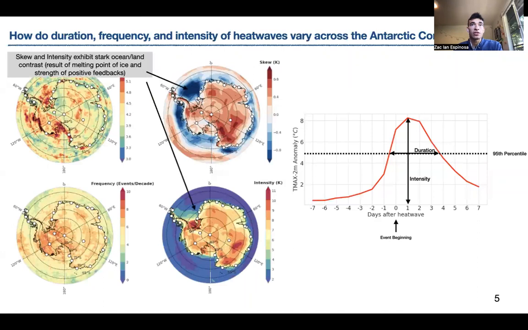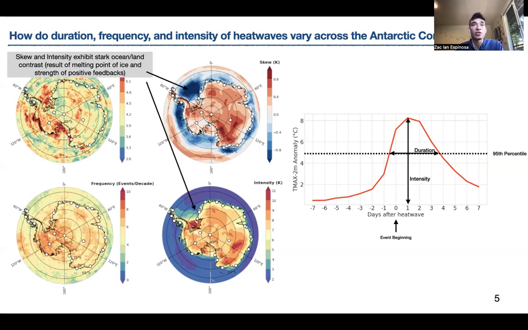We also noticed that the skew and intensity exhibit a really interesting ocean and land contrast, with the ocean having negative skew and low intensity heat waves. We believe this is likely because the right tail of the temperature distribution, particularly during the summer, is fixed at the melting point of ice, causing a negative skew and damped variability along the coast and in oceanic regions.